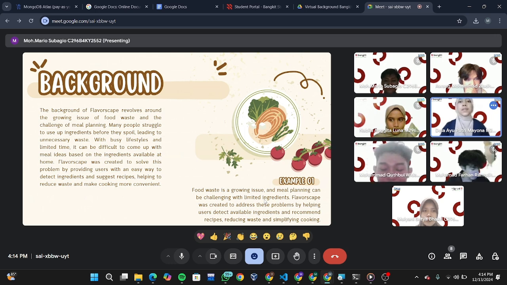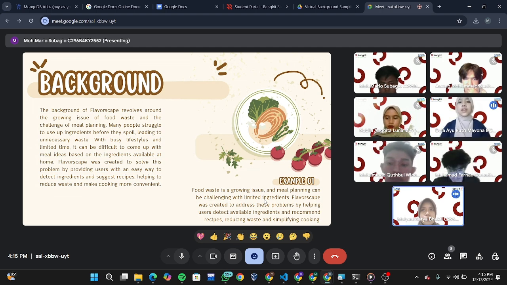With busy lifestyles and limited time, it can be difficult to come up with meal ideas based on the ingredients available at home. Flavorscape was created to solve this problem by providing users with an easy way to detect ingredients and suggest recipes, helping to reduce waste and make cooking more convenient.